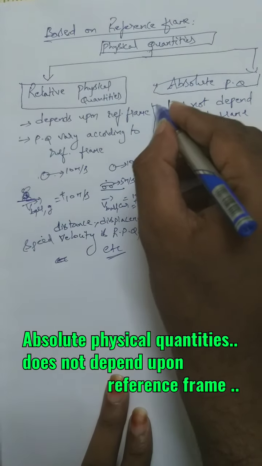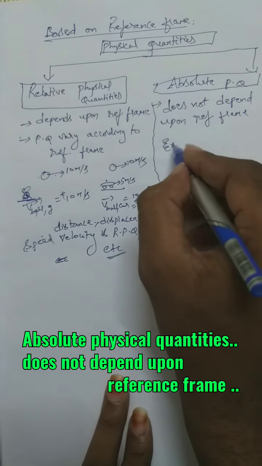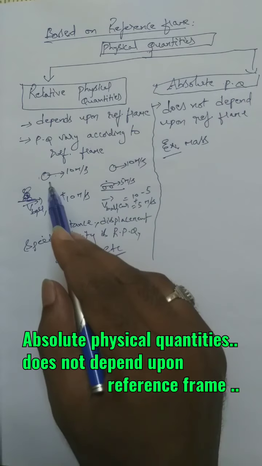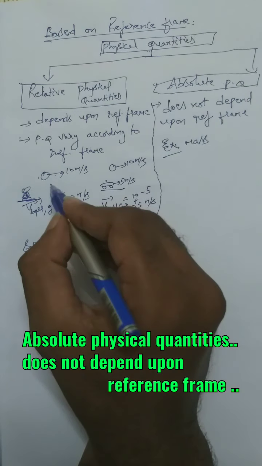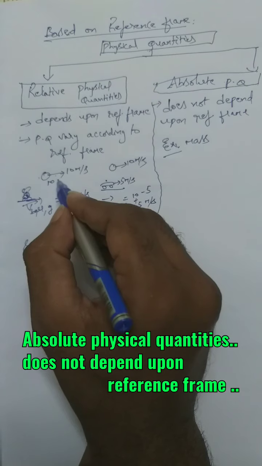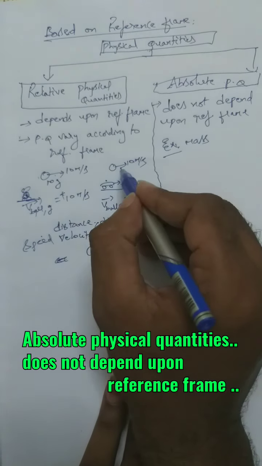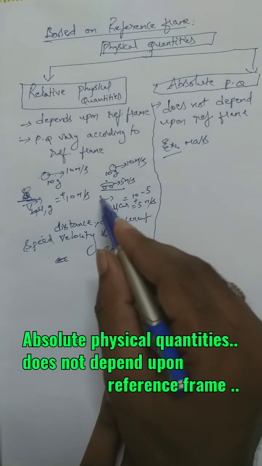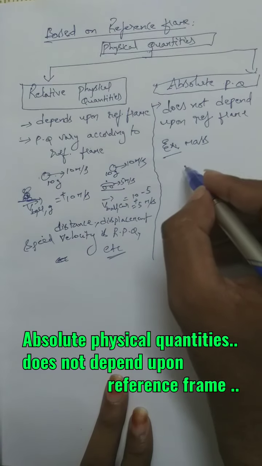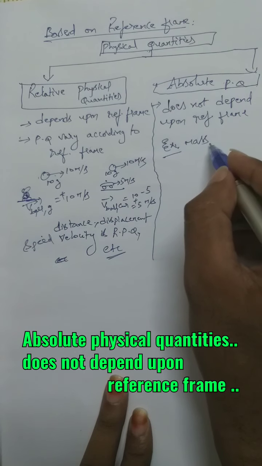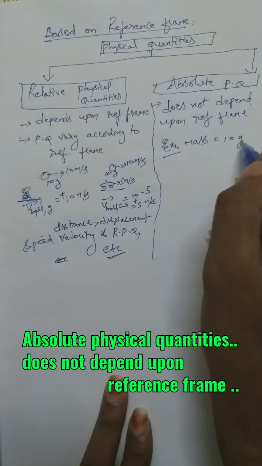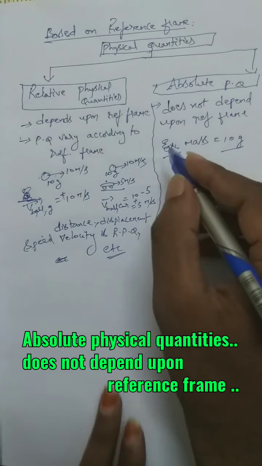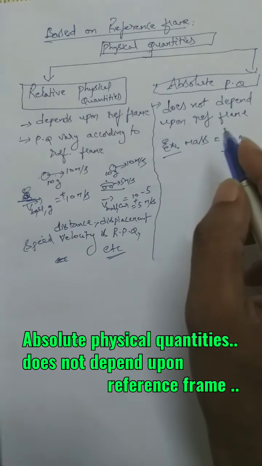For example, you take mass. In this example only, take the mass of the ball, suppose it is 10 gram. Here also the mass of the ball will be 10 gram only. Whatever may be the reference frame, in all types of reference frames you will get the mass of the ball as 10 gram only. So mass is independent of reference frame. Such types of physical quantities are called absolute physical quantities.